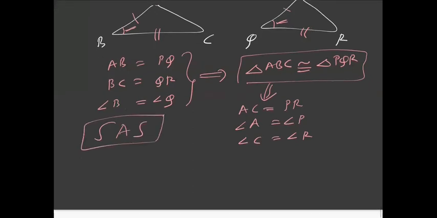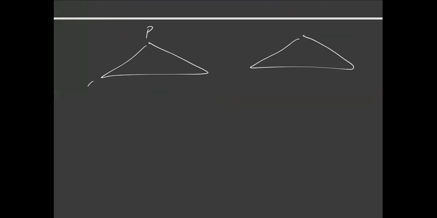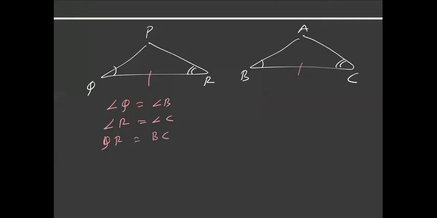Similarly, let us say I have two triangles, say triangle PQR and triangle ABC, and if two angles are equal and any side is equal, so if I have angle Q equals angle B, angle R equals angle C, and QR equals BC, then I can say that these two triangles are congruent.